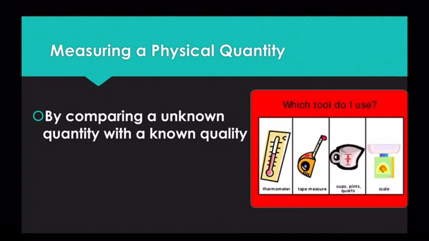Then only you can measure it. You can see how many times the known quantity is the unknown quantity, right? So there should be a standard, by comparing with which you will measure the unknown quantity, the thing whose quantity is unknown to you.